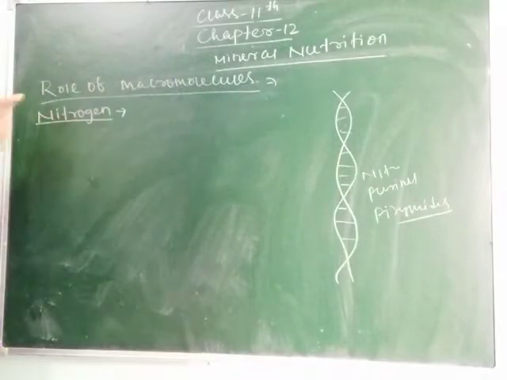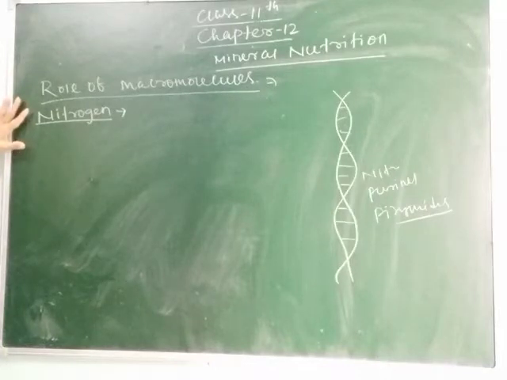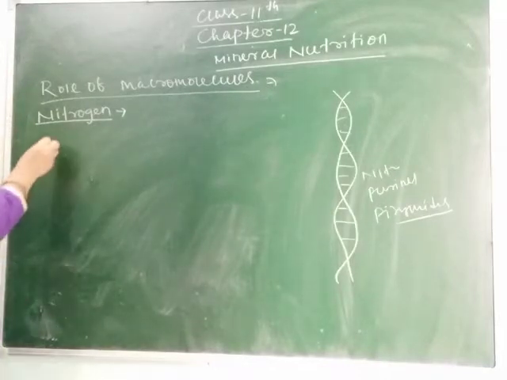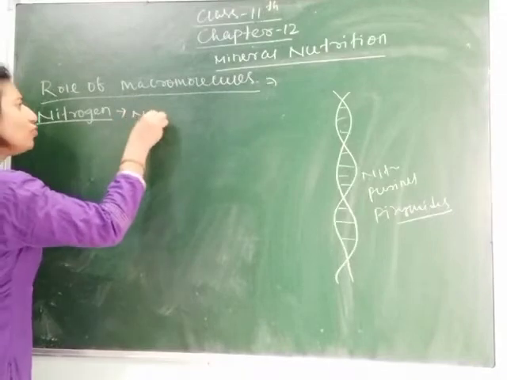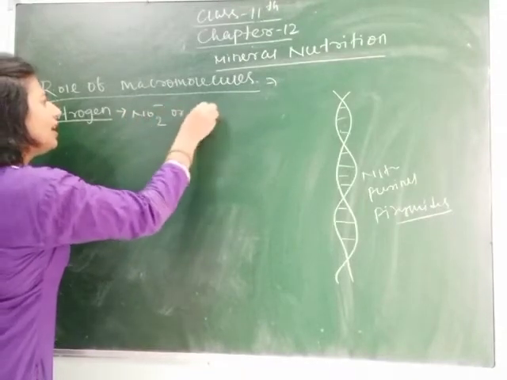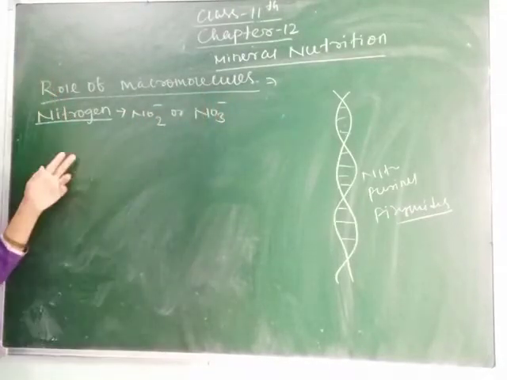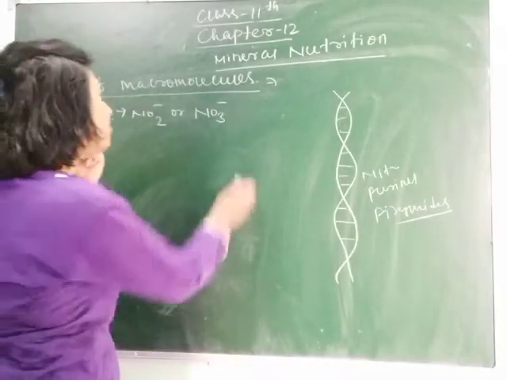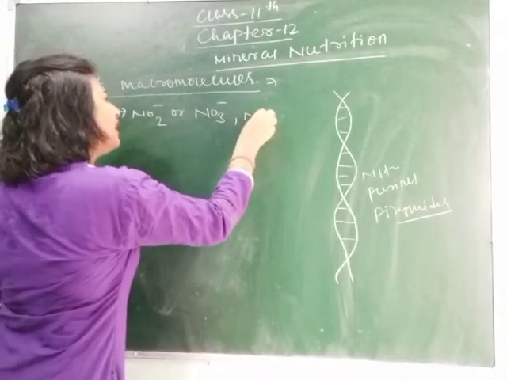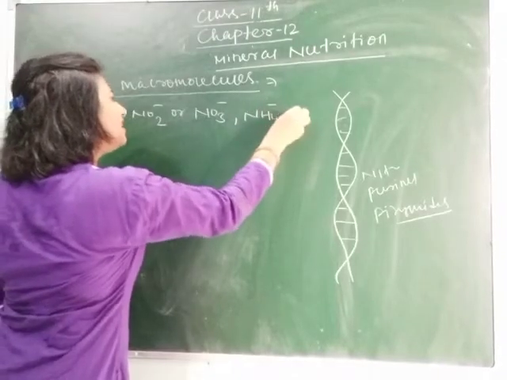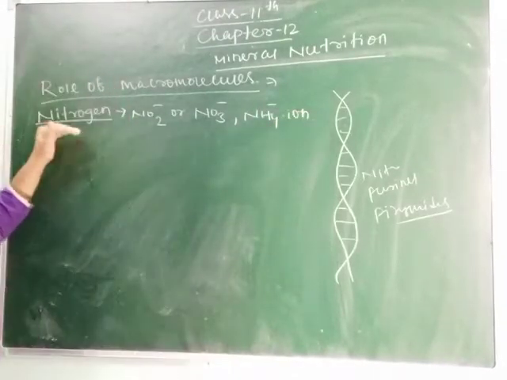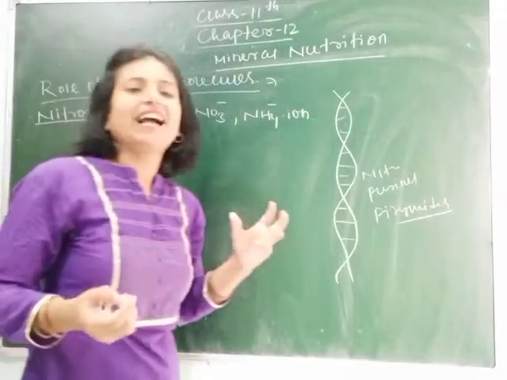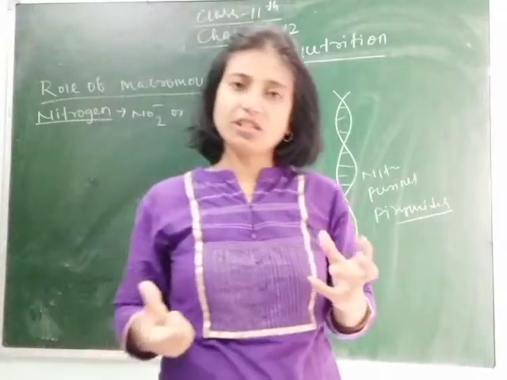First, nitrogen is taken in the form of NO2 minus or NO3 minus, and sometimes also in the form of ammonium, NH4 plus ion. It means the plant can't directly take atmospheric nitrogen.